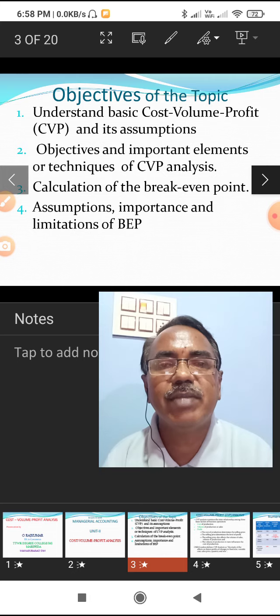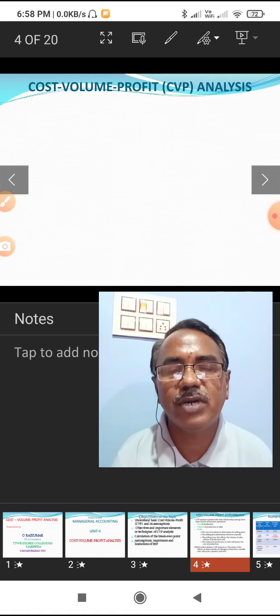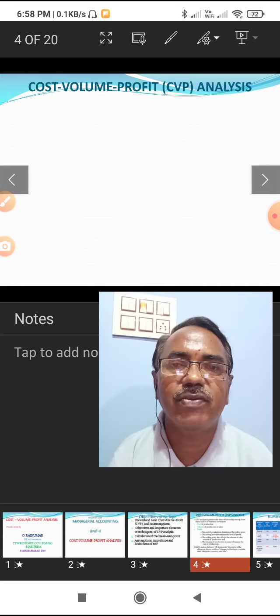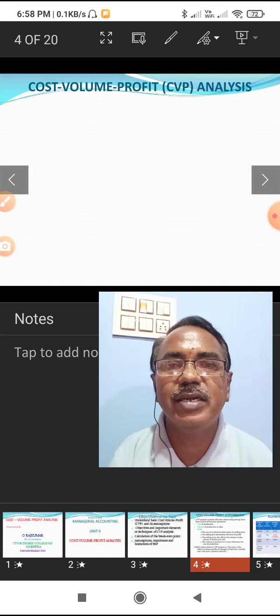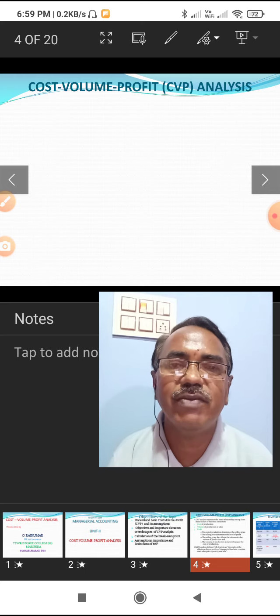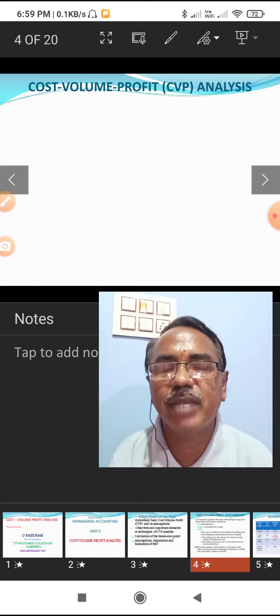Now let us examine cost volume profit analysis. What does it mean? Here three elements you can find: cost of production, volume of production and profit. How they are interrelated is nothing but an analysis. This analysis is very crucial for profit planning and decision making by the management.